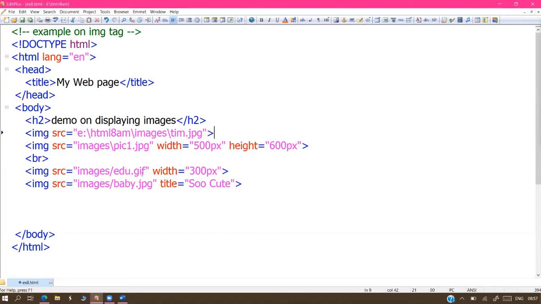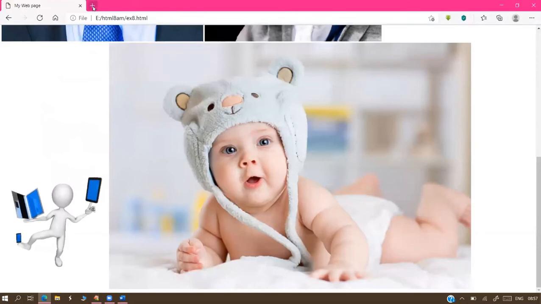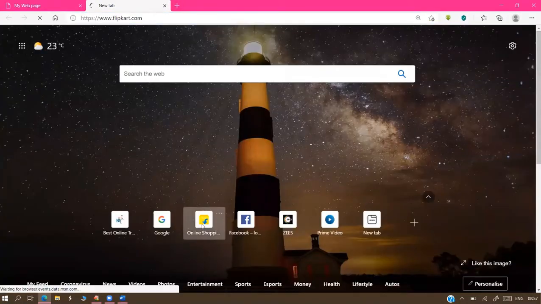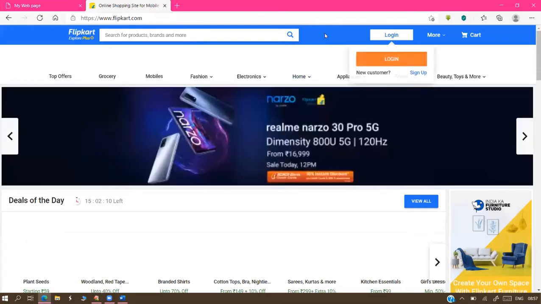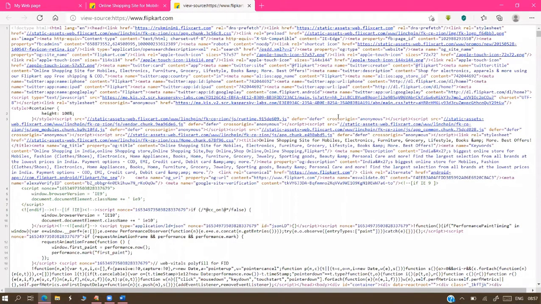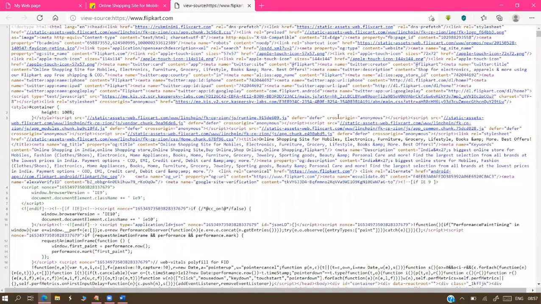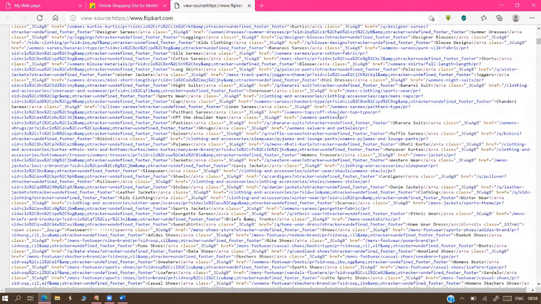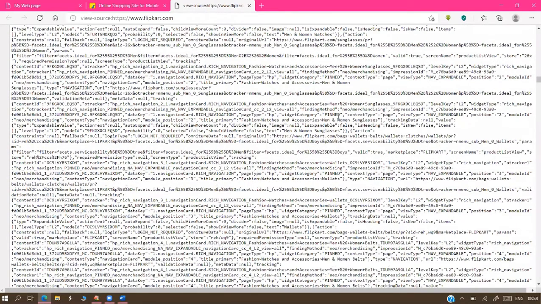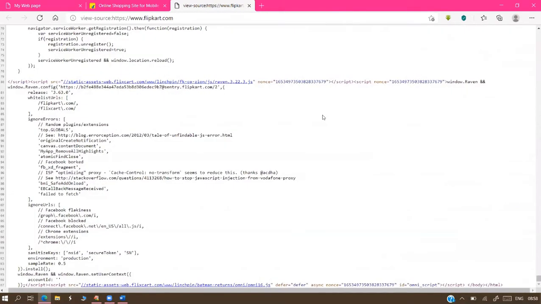Flipkart also, however many images they are displaying, that number of times they also repeat the image tag. I already showed how to see the view source. So please go to Flipkart and check the view source. There you will also get an idea. If you go to view source, you can see how the Flipkart front page designing code is available. See that one here. This is the total code. In this code, image related information is available.